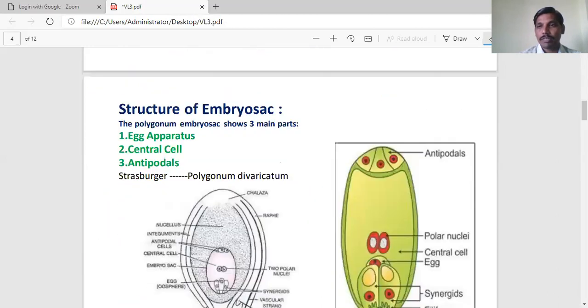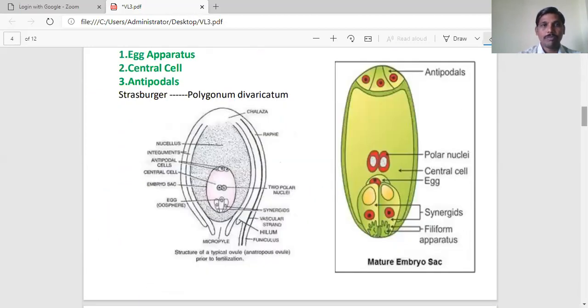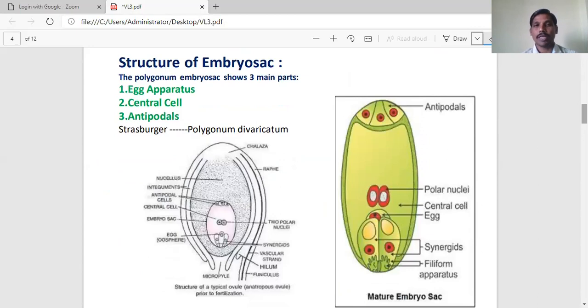Next we can go for the structure of the embryo sac. We discussed the commonly observed embryo sac in angiosperms, that is the Polygonum type, or monosporic type of embryo sac. This Polygonum embryo sac shows three main parts. One is the egg apparatus, another is the central cell, and the third is the antipodals.